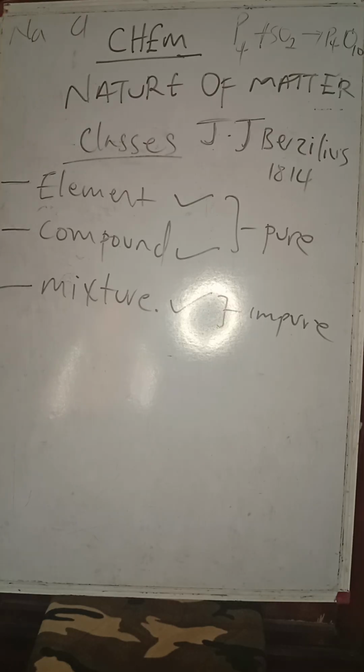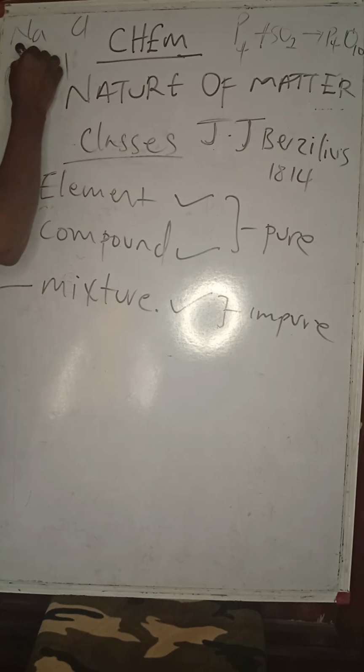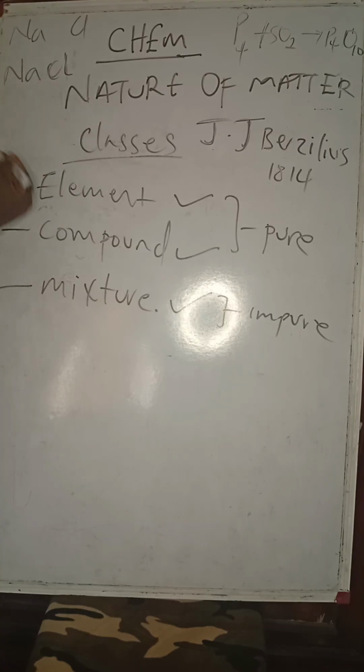So a combination of two or more elements chemically is a compound. And compounds are represented with formulas. So the formula NaCl will be sodium chloride, a compound. H2O. So they are represented with formulas.